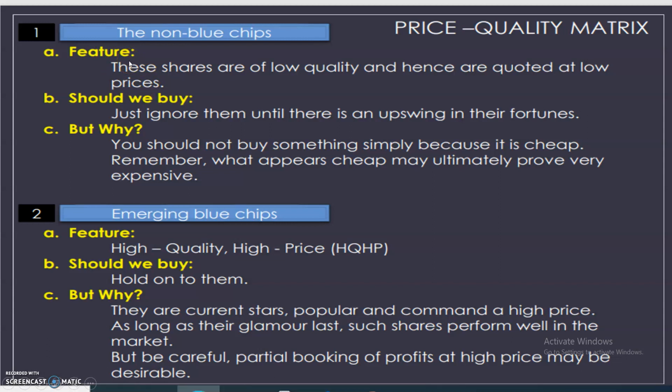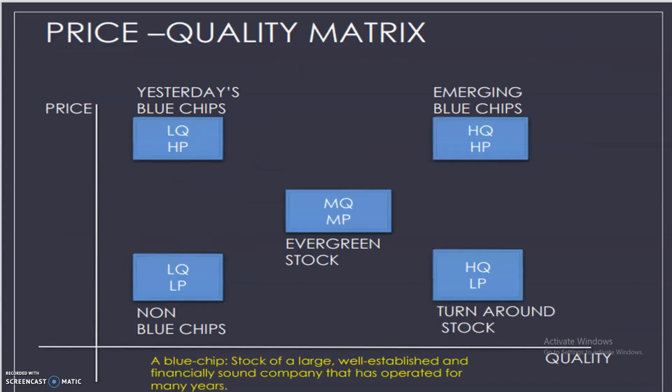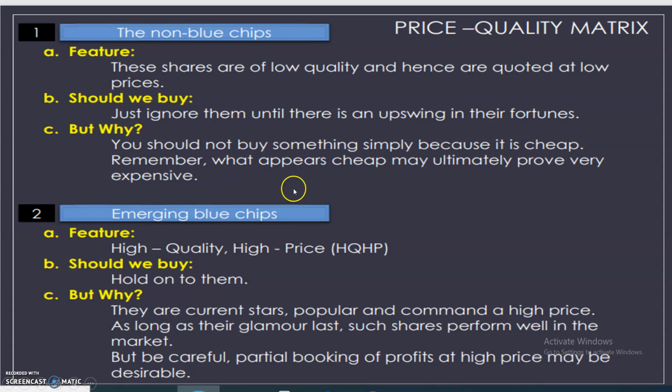So non-blue chip shares' features: these shares are of low quality and hence are quoted at a low price. Should we buy? Just ignore them until there is an upswing in their fortunes. Non-blue chip shares are low quality ones. Financial performance is low and the prices are also low. Why should we not buy?